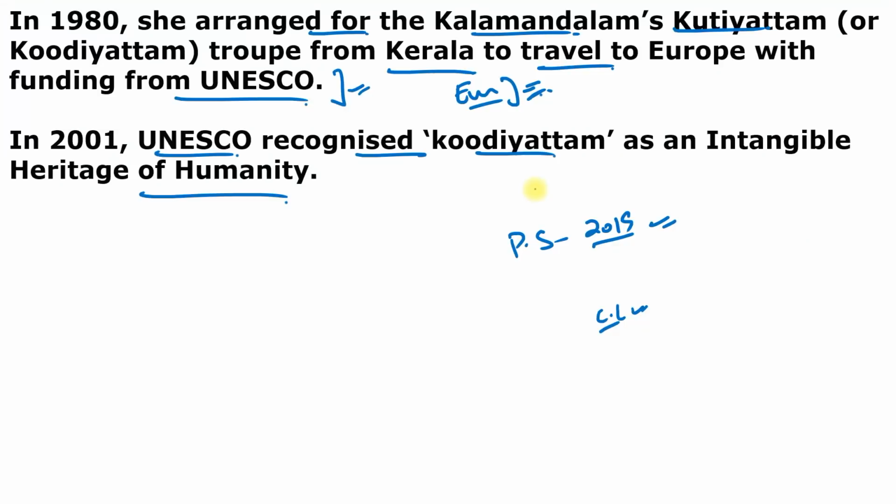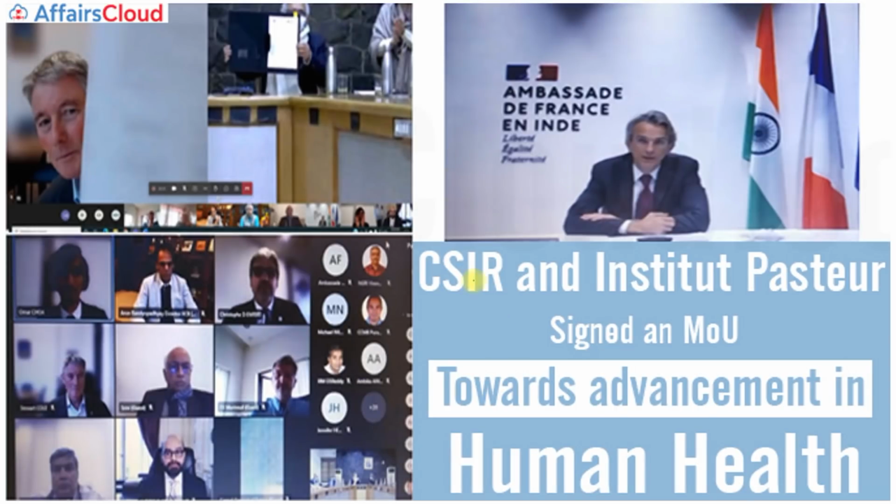Moving to next question. So next question is from picture. This is not so much important, but this is just for knowledge sake. Like CSIR and Institute Pasteur from France signed a memorandum of understanding towards the advancement of the human health. So this is the Council of Scientific and Industrial Research signed an MOU with the France institution towards the advancement in the global human health.